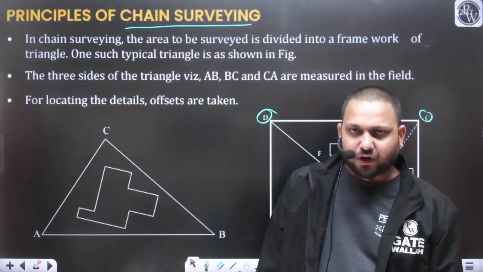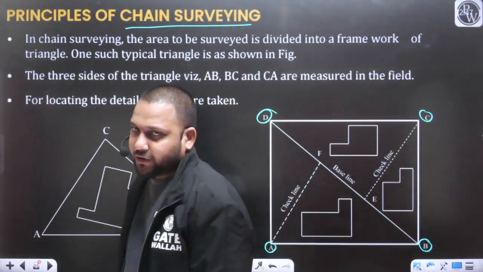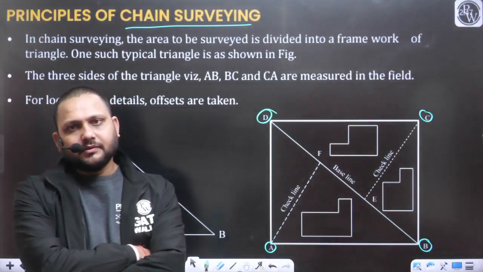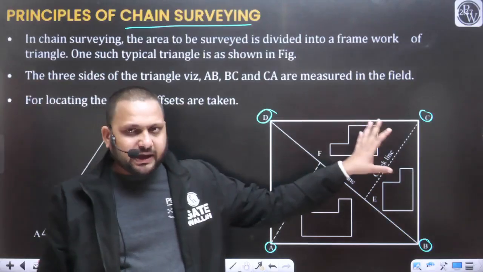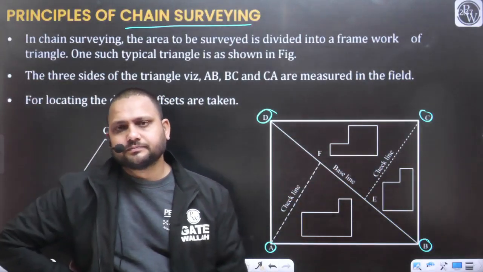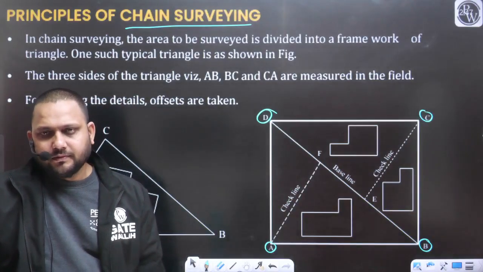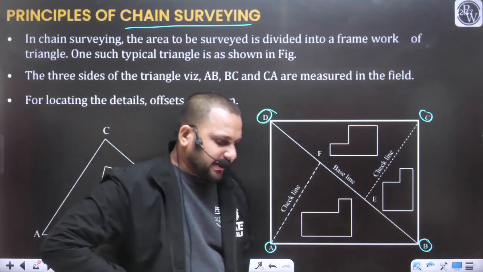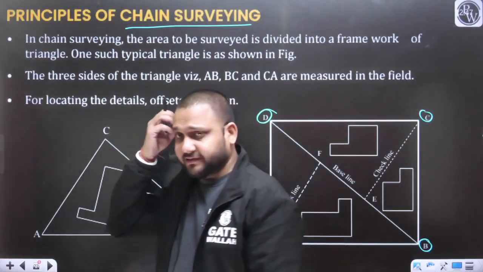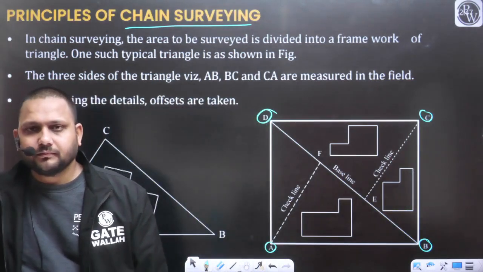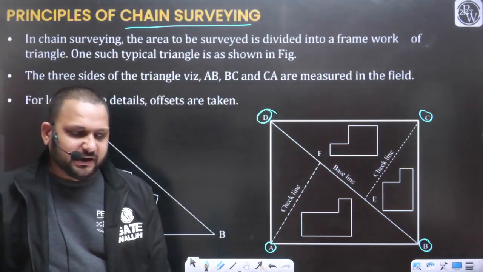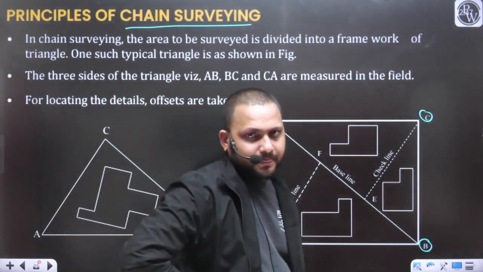We will install the wooden peg to locate the main stations or the control stations. So, can I say now we have defined this entire area as a whole, yes or no? So, the first principle of surveying is satisfied. As per the first principle of surveying, first we need to define the entire area as a whole.